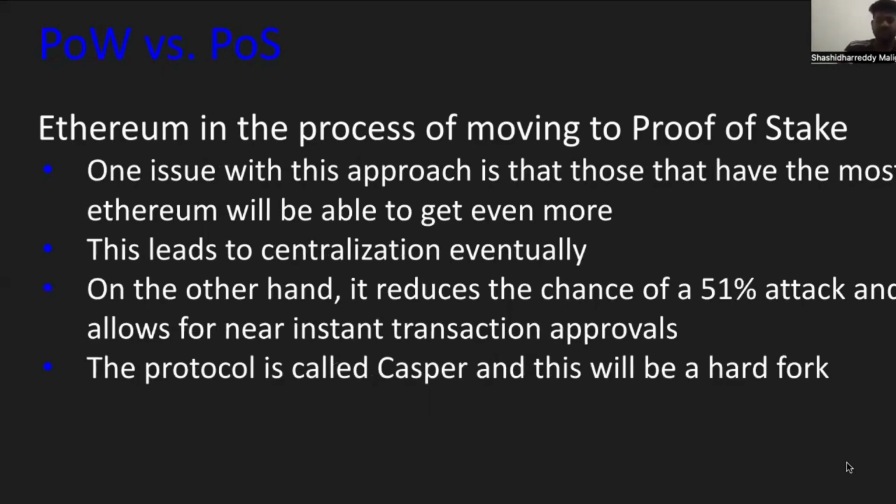One issue with this approach is that those who have the most Ethereum will be able to get even more. This leads to centralization eventually. On the other hand, it reduces the chance of a 51% attack and allows for various transaction approvals. The protocol is called Casper, and this will be a hard fork.